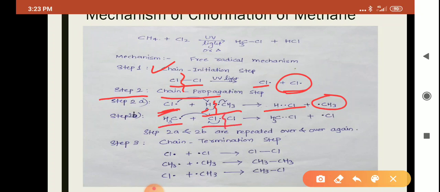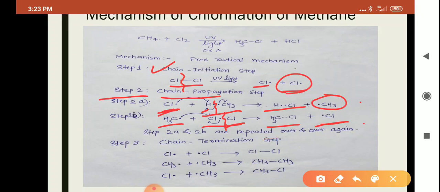This free methyl free radical again goes and attacks a chlorine molecule. It again breaks it homolytically to produce 2 Cl free radicals. 1 Cl free radical will react with this CH3 free radical to produce CH3Cl, and this Cl free radical will be free. These two steps, 2A and 2B, are repeated over and over again.